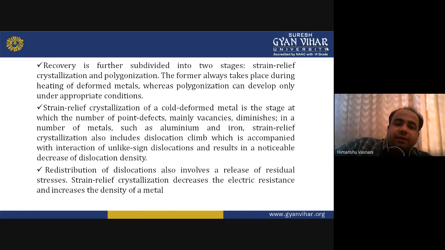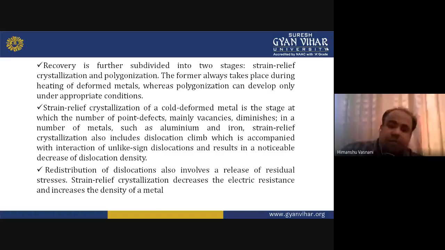Strain relief recrystallization of a cold deformed metal is the stage at which the number of point defects, mainly vacancies, diminishes.